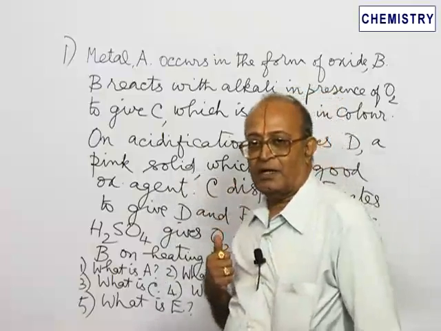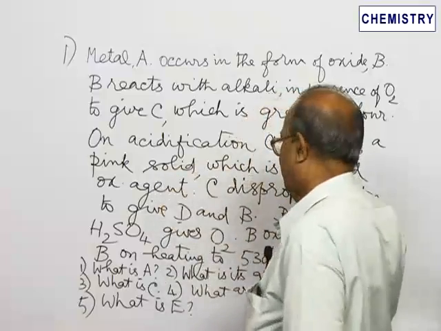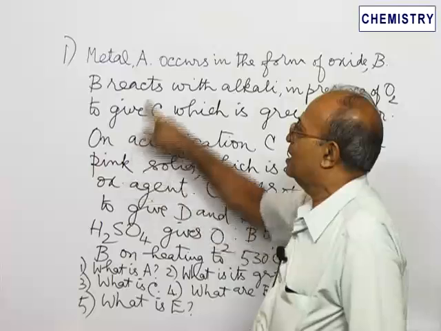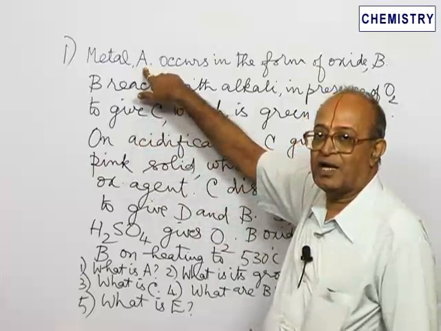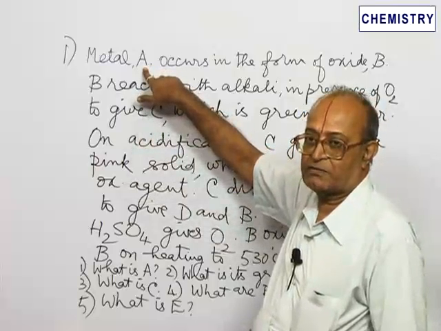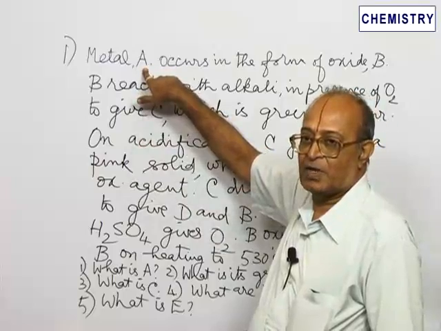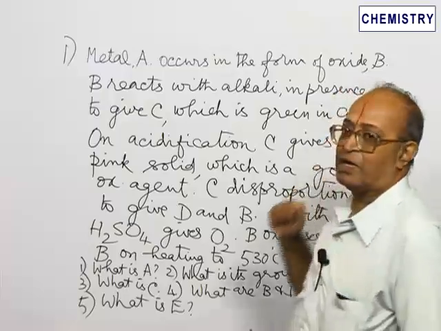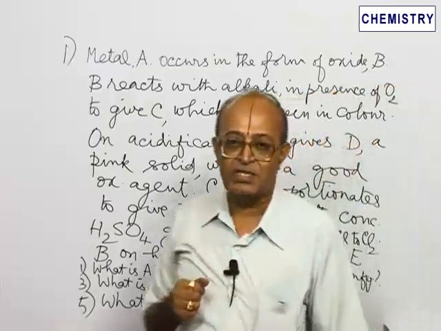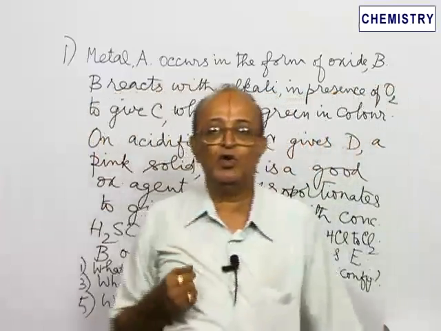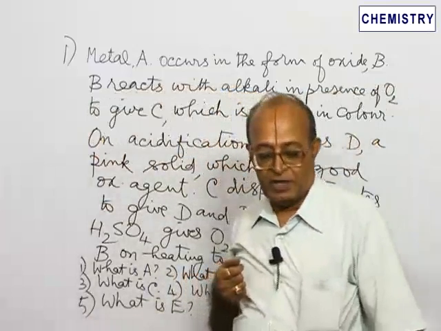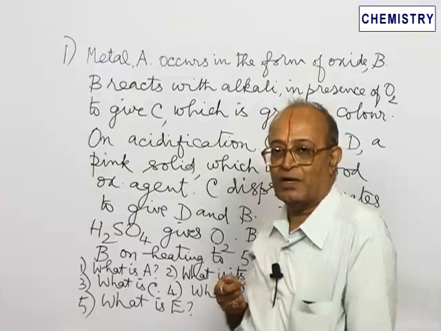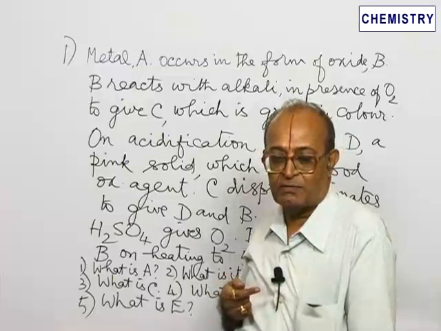If the pink solid, which is a good oxidizing agent, is potassium permanganate, naturally metal A should be manganese. And it exists in the form of its oxide B. Manganese exists in the form of MnO2.